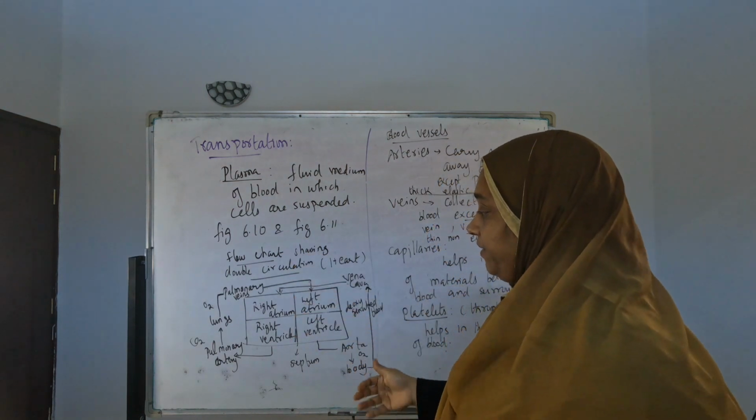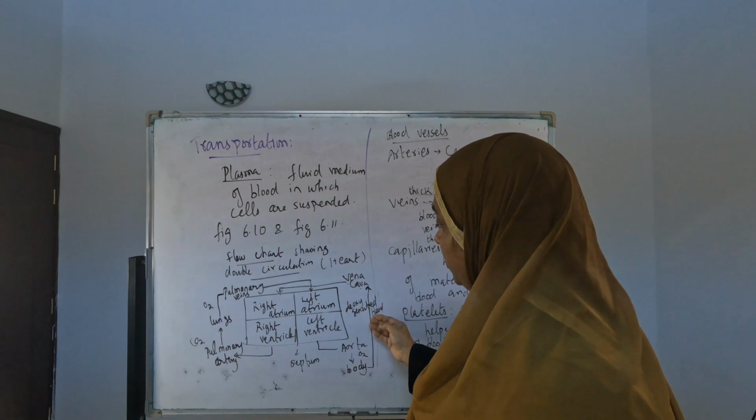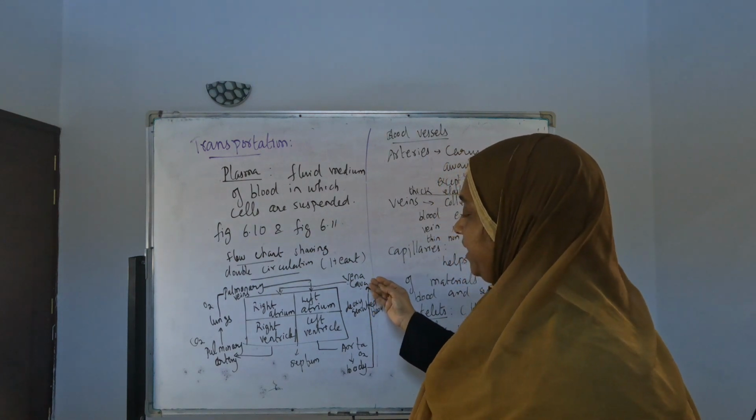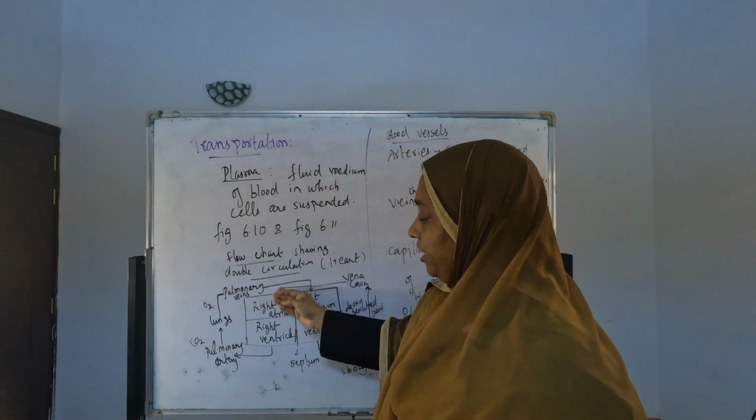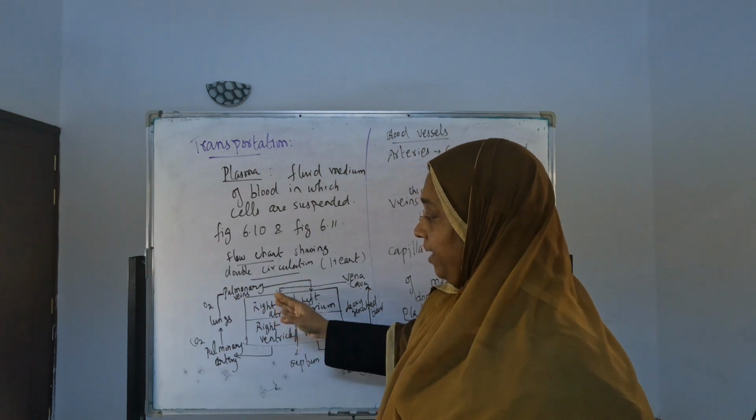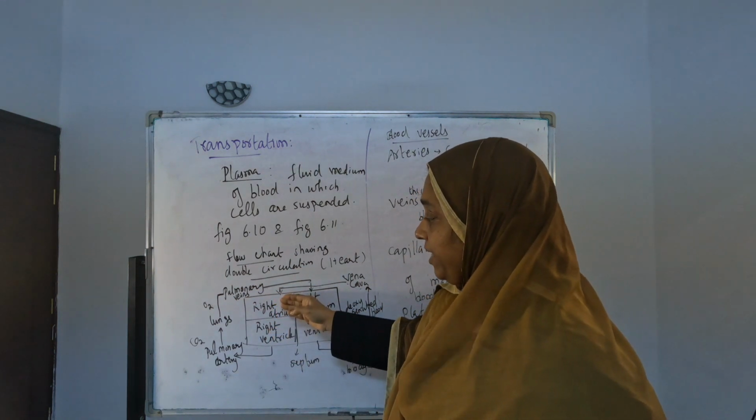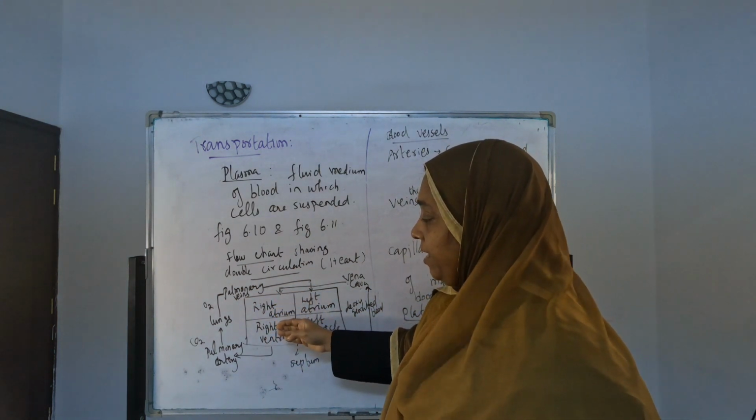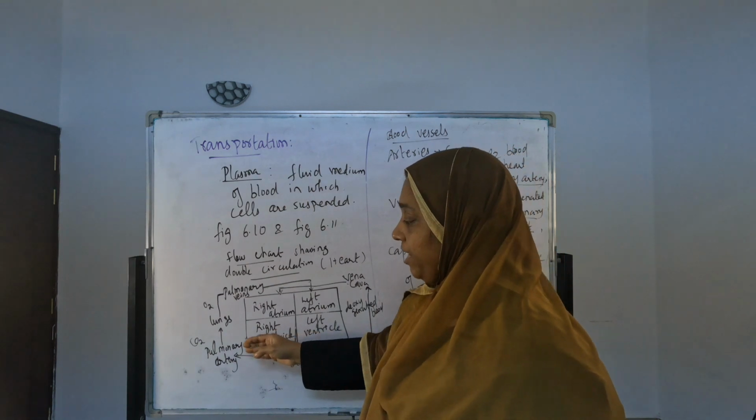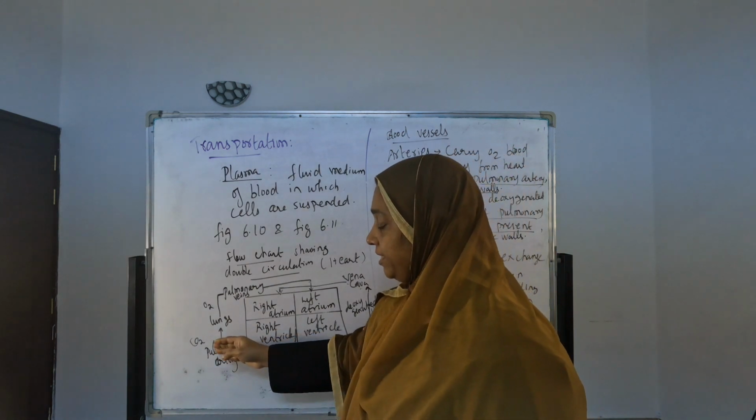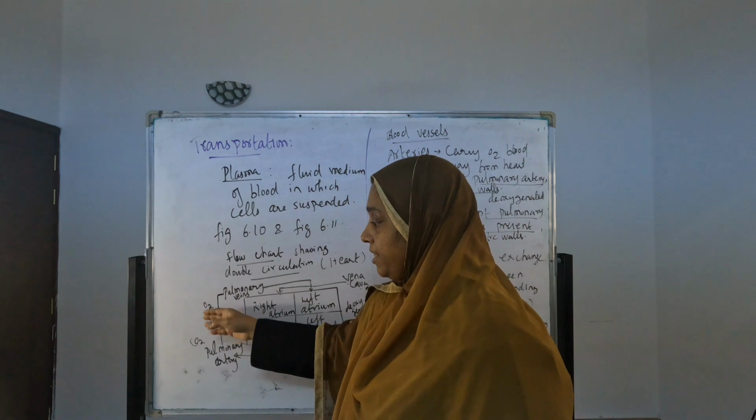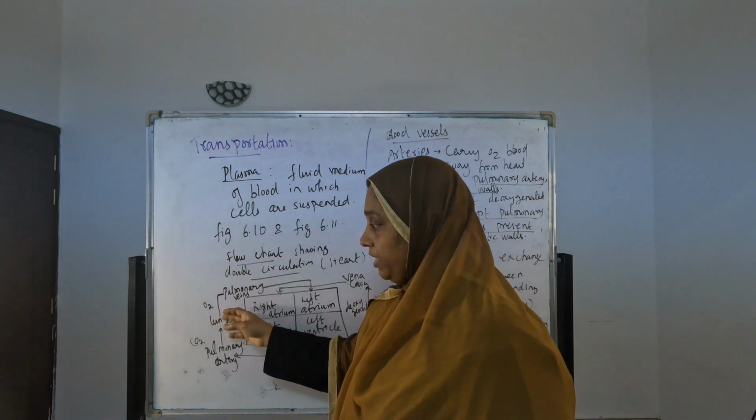First, the deoxygenated blood from the body is getting into the vena cava and into the right atrium of the heart. From the right atrium it goes to the right ventricle. From the right ventricle, the pulmonary artery carries this deoxygenated blood to the lungs. There the purification, the removal of carbon dioxide, takes place.